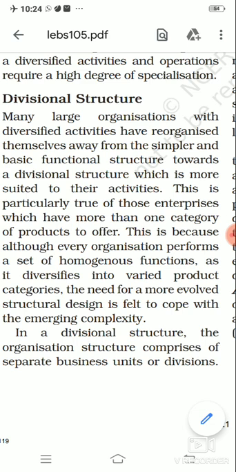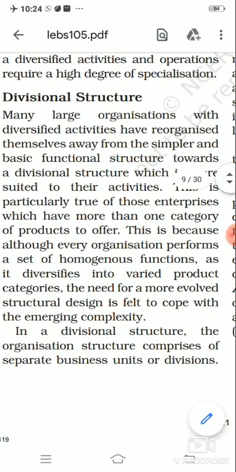Okay, now in the functional structure yesterday, I explained to you that this is the first form of organization structure, where on the basis of similar nature of job, we divide them and allocate them one department. And in that structure we will have a different department according to a different job.